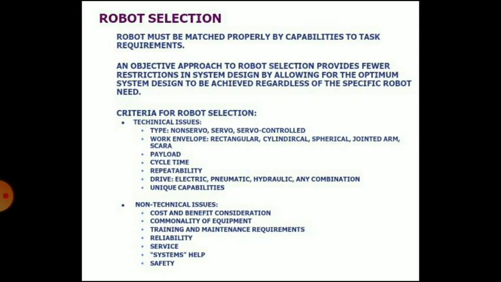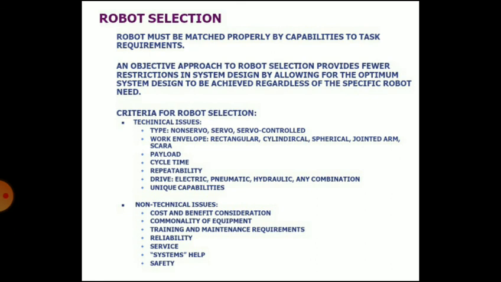Then robot selection. So robot must be matched properly by capabilities to task requirements. An objective approach to robot selection provides fewer restrictions in system design by allowing for the optimum system design to be achieved regardless of the specific robot need. So criteria for robot selection, first is technical issues.